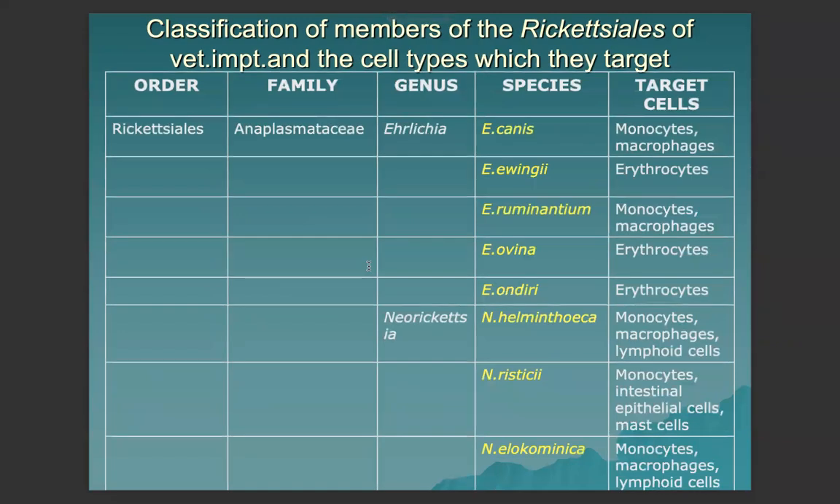For the genus Ehrlichia, Ehrlichia canis targets monocytes and macrophages. E. ewingii targets granulocytes. E. ruminantium targets monocytes and macrophages. E. ovina and E. ondiri target erythrocytes. Neorickettsia helminthoeca targets monocytes, macrophages, and lymphoid cells. Neorickettsia risticii targets monocytes, intestinal epithelial cells, and mast cells. Neorickettsia elokominica targets monocytes, macrophages, and lymphoid cells.